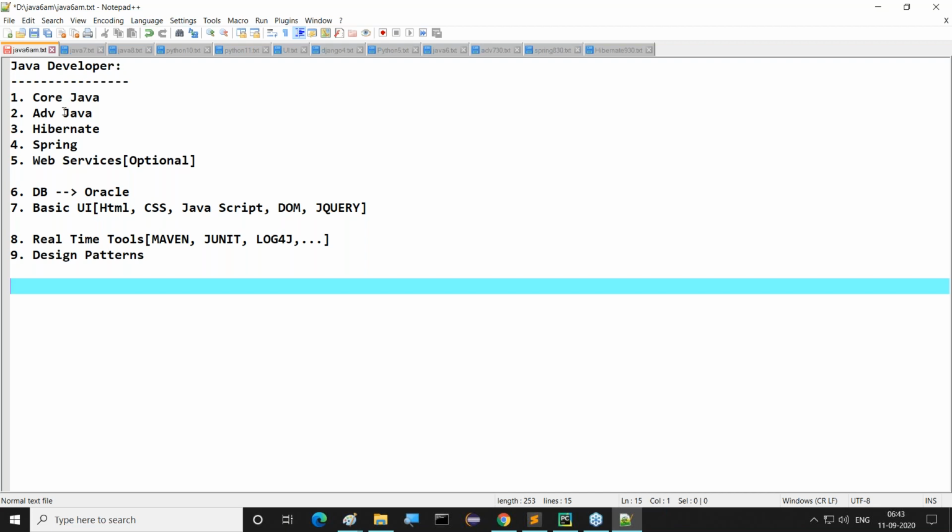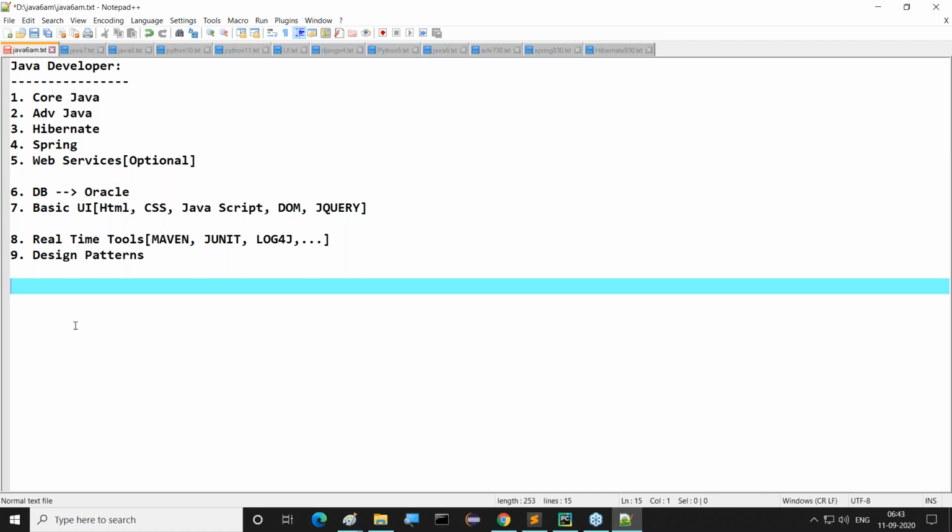This is the pattern from the Java developer's point of view. Then what is the pattern here? What we have to learn if we want to become a Java developer. The remaining parts are not necessary, we can just skip them. If you want to become a Java developer, this many things we have to learn. Understand, guys, what I'm telling you.